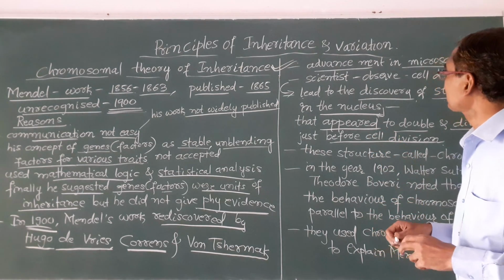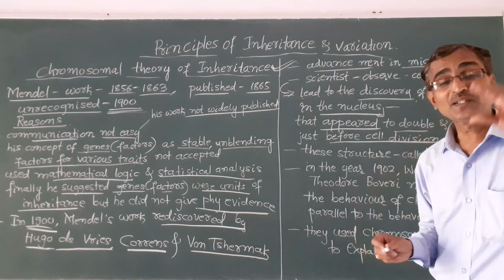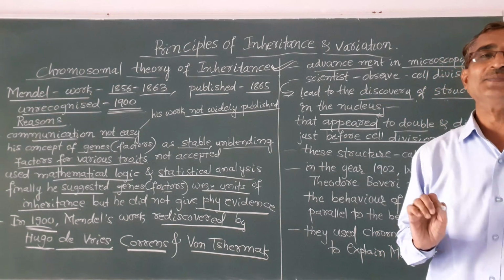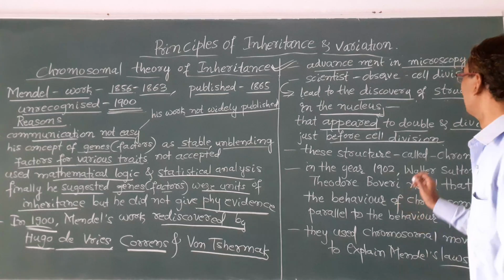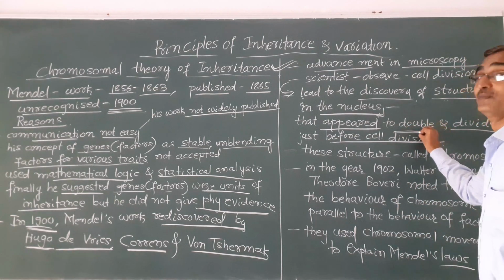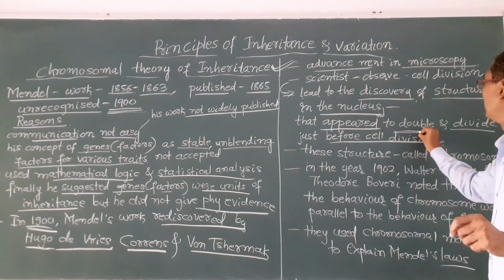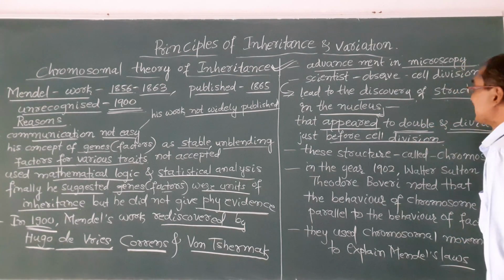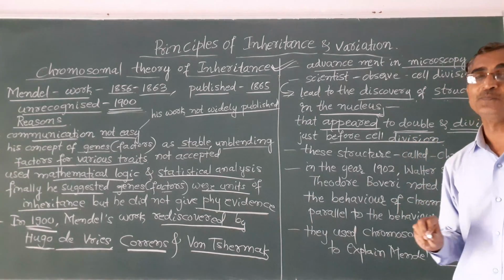Okay, and they discovered a structure in the nucleus of the cell, and that structure appeared to double, and it divided just before the cell division.